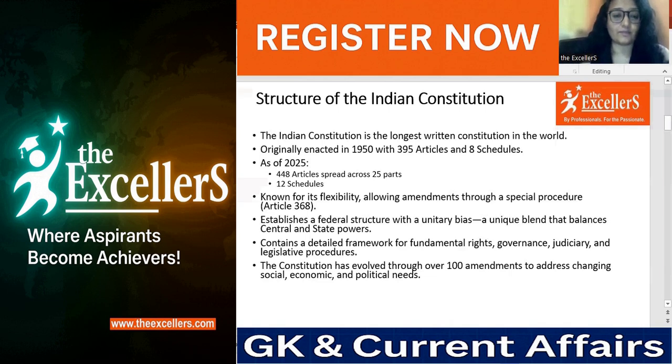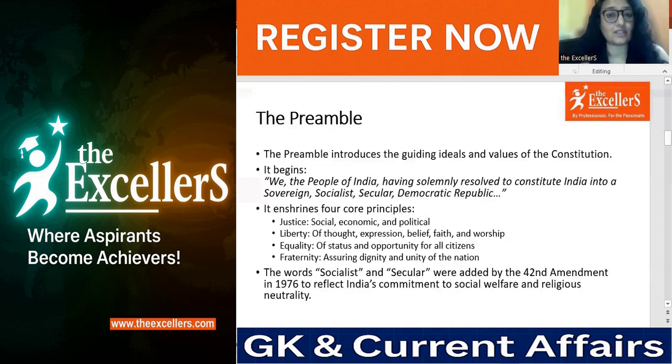Moving forward, the preamble, which is an important part of the Constitution. The preamble introduces the guiding ideals and values of the Constitution. It begins by saying that we, the people of India, having solemnly resolved to constitute India into a sovereign, socialist, secular, democratic republic, it enshrines 4 core principles.